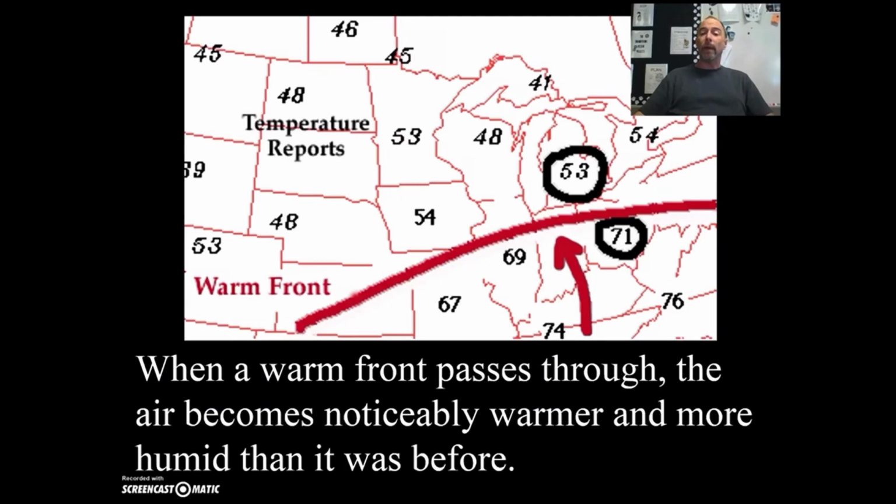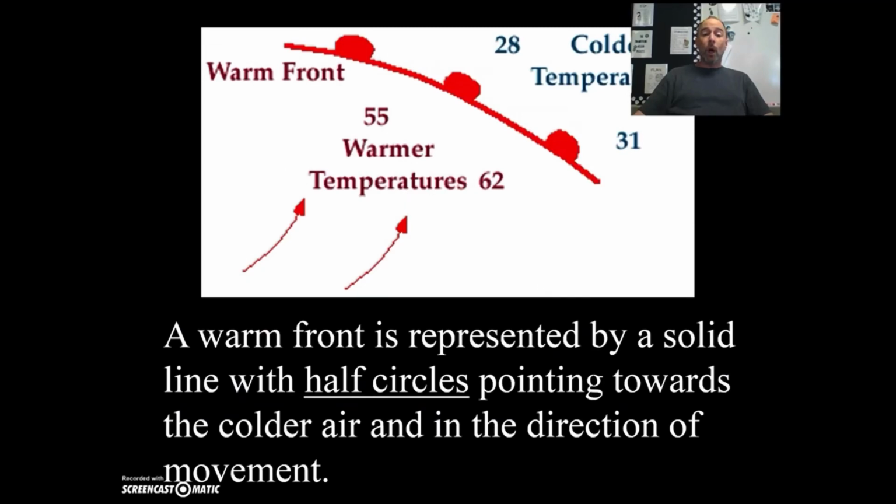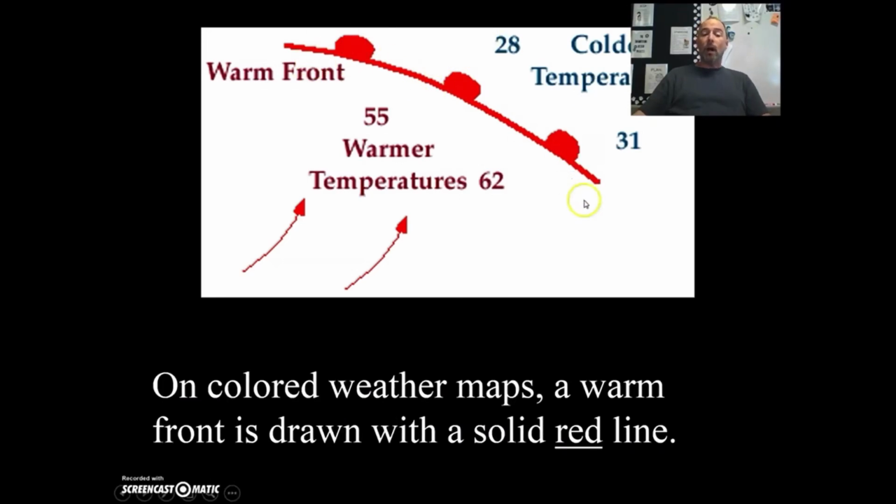When a warm front passes through, the air becomes noticeably warmer and more humid than it was before. A warm front is represented by a solid line with half circles pointing towards the colder air and in the direction of movement. So again, where we had blue triangles on the cold front, the warm front gets these little red half circles, again showing which direction they are moving in. And of course, on colored weather maps, the warm front is drawn with a solid red line.